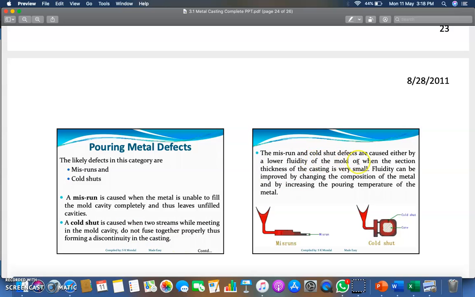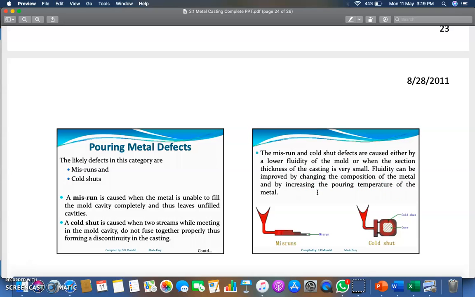The misrun and cold shut defects are caused either by lower fluidity, or when the section thickness of the casting is very small. Fluidity can be improved by changing the composition. What is the remedy for getting rid of this misrun and cold shut, or pouring metal defect? The fluidity can be improved by changing the composition of the metal, or by increasing the pouring temperature. In this way also it will remove the pouring metal defect.